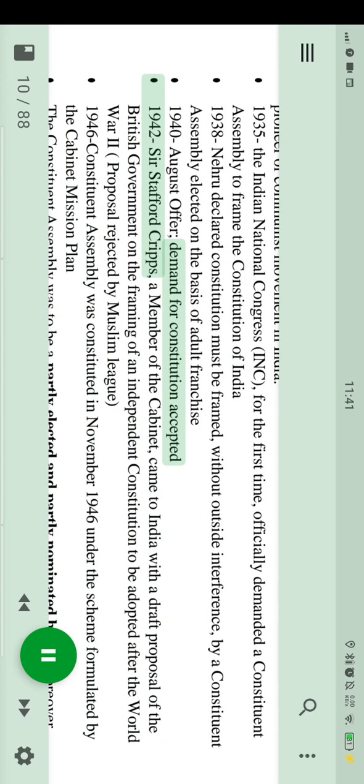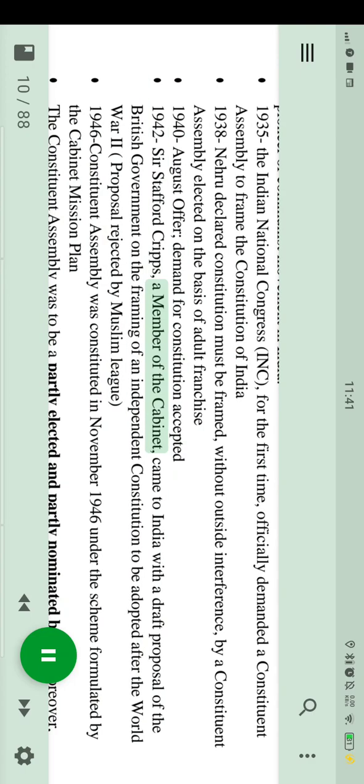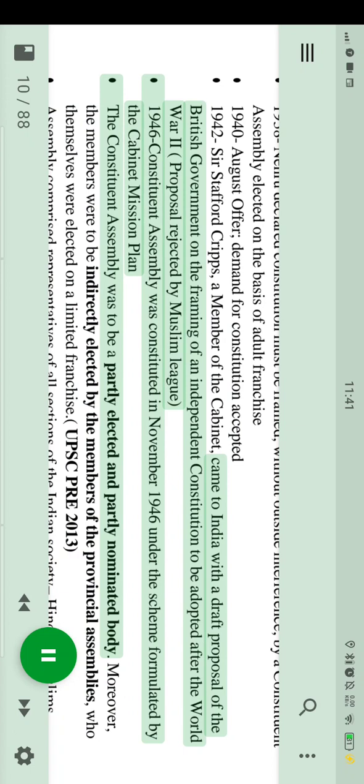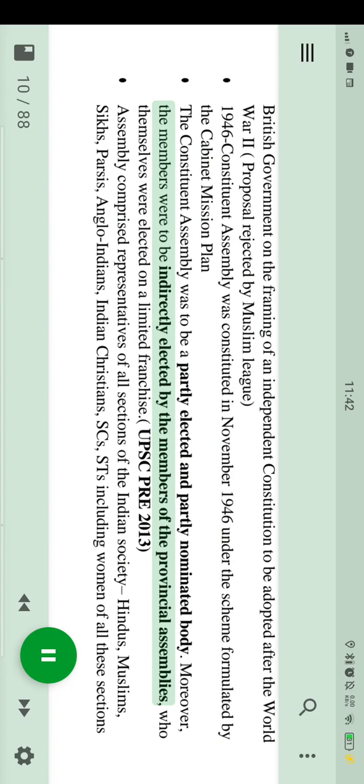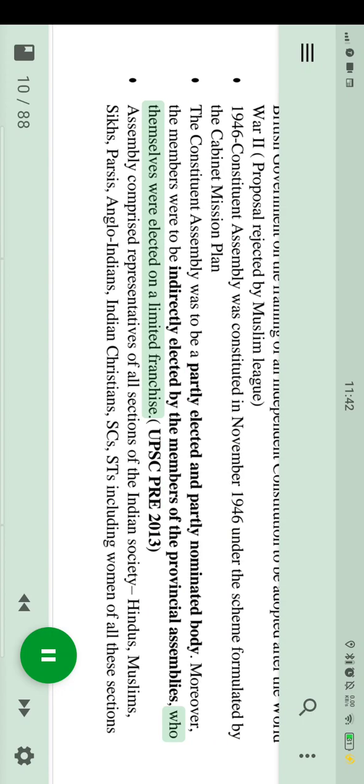Demand for a Constitution accepted. In 1942, Sir Stafford Cripps, a member of the cabinet, came to India with a draft proposal of the British government on the framing of an independent constitution to be adopted after World War II; the proposal was rejected by the Muslim League. In 1946, the Constituent Assembly was constituted in November under the scheme formulated by the Cabinet Mission Plan. The Constituent Assembly was to be a partly elected and partly nominated body. Moreover, the members were to be indirectly elected by the members of the provincial assemblies, who themselves were elected on a limited franchise.